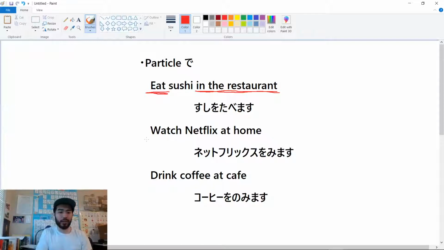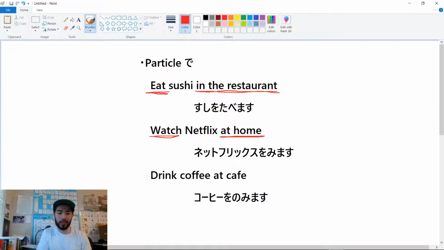Same for the next one, watch Netflix at home. So we have the action to watch Netflix, and we have the place, at home. So it doesn't matter if it's in the restaurant or at home. Whenever you have an action with a place, the action is taking place at a particular place, you need the particle de.